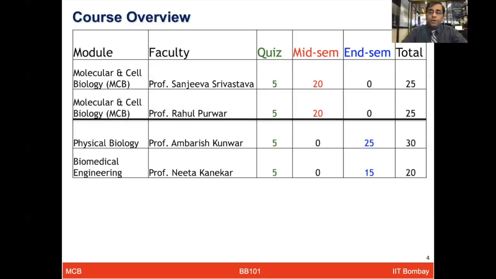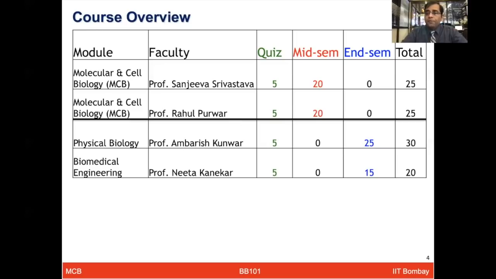To make sure that you are not overwhelmed with exams only at the end, we are going to have quizzes throughout the lectures, and each instructor is going to have a quiz of 5 marks. Then for the mid-sem, only the MCB modules will be covered, with questions from Professor Rahul Purwar and my sections, and those will be 20 marks each.